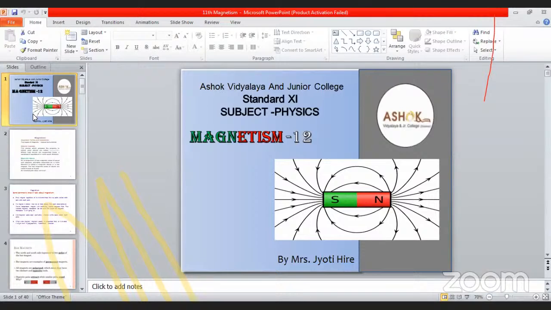That is the magnetic field due to a bar magnet at a point along its axis and along its equator. First, we are going to see along its axis. Here, in short, each and everything is not in detail in the 11th standard. Consider a bar magnet of length 2L and magnetic dipole moment m, as shown in the diagram. We will now find the magnetic field at a point P along the axis.